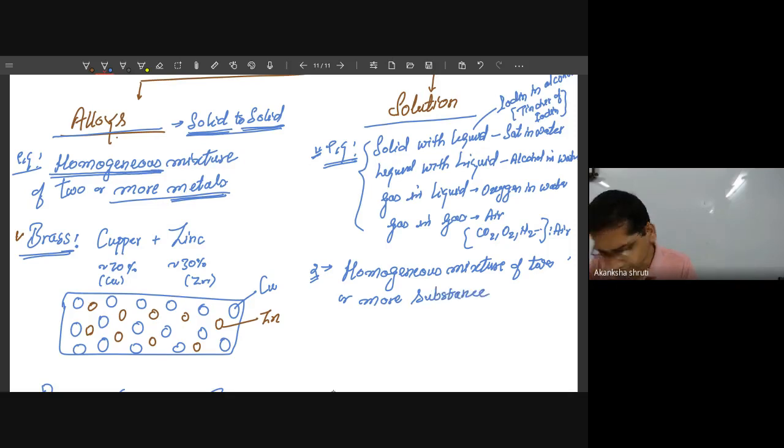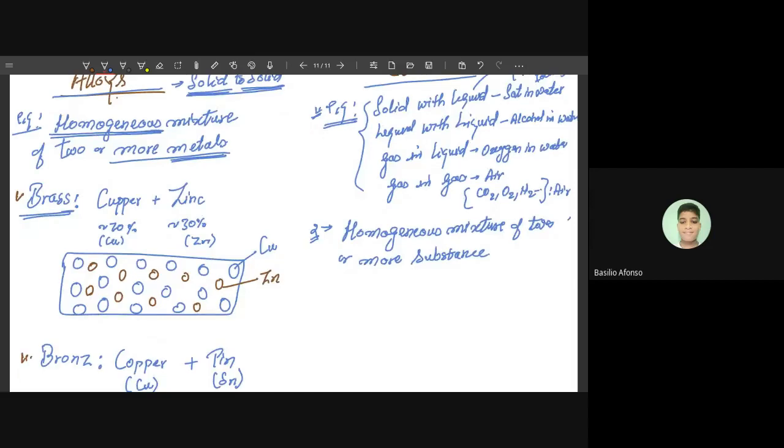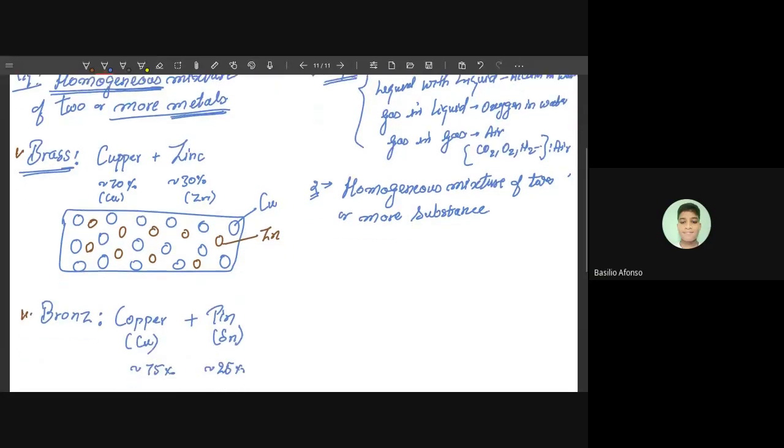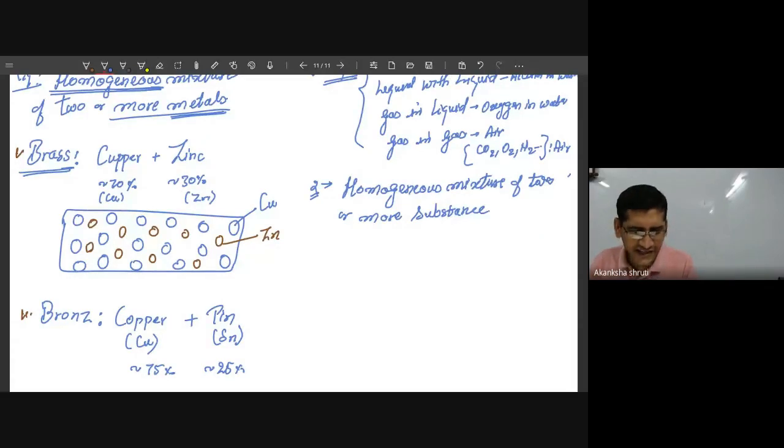How is this different from an alloy? Alloy is only for solids, metal and metal only, but a solution could be anything. Alloy is for metal and metal, and this is for solid with liquid, etc. Example, if we are taking lemonade,